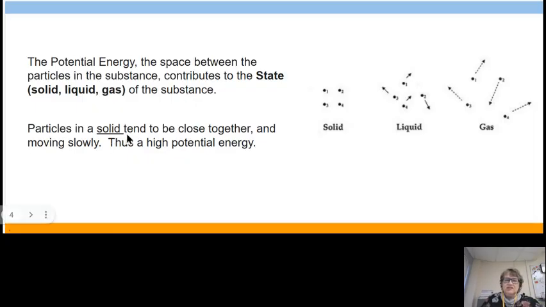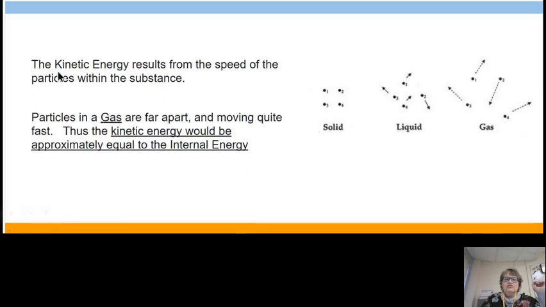Particles in a solid tend to be close together and they move very slowly. Sometimes they're just vibrating. Therefore, it has a high potential energy. The kinetic energy results from the speed of the particles within the substance. So, particles in a gas are far apart and moving quite fast.